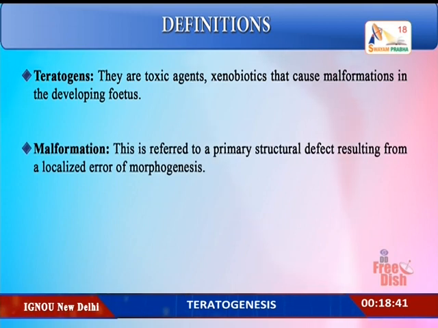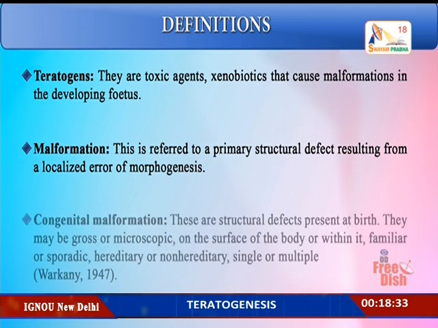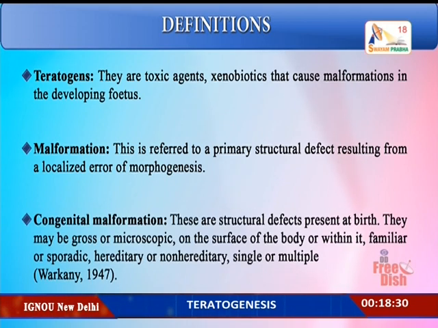Malformation is referred to as a primary structural defect arising from a localized error of morphogenesis. Congenital malformations are structural defects that are observed at birth, and they may be gross or microscopic in nature. They can be on the surface of the body or within, and they can be due to hereditary and non-hereditary reasons and so on.